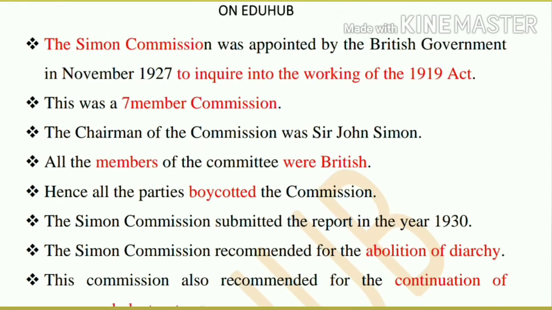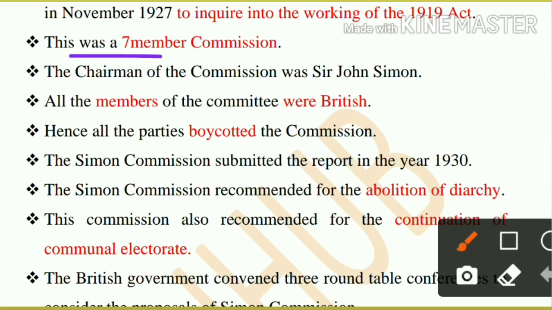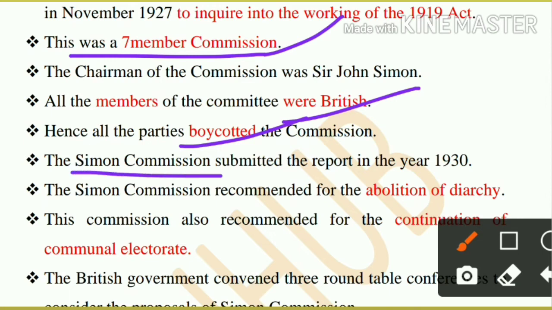Now to inquire into the matter, the Simon Commission was set up, for inquiry into the working of the Government of India Act of 1919. The commission had 7 members, all of them British, so it was boycotted by all parties in India, but still it submitted its report in 1930. During this time Lala Lajpat Rai was hit by the police and he died. So Bhagat Singh and other patriots took revenge by killing a British officer.